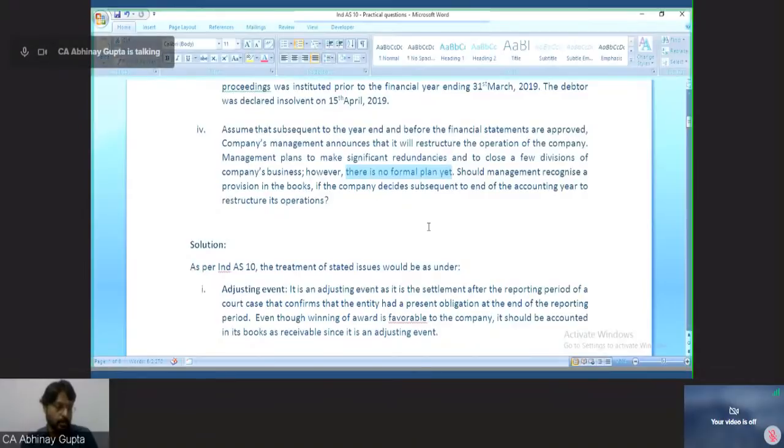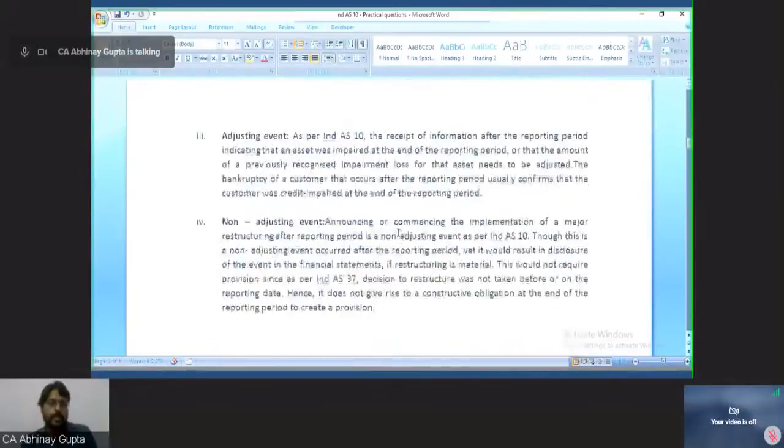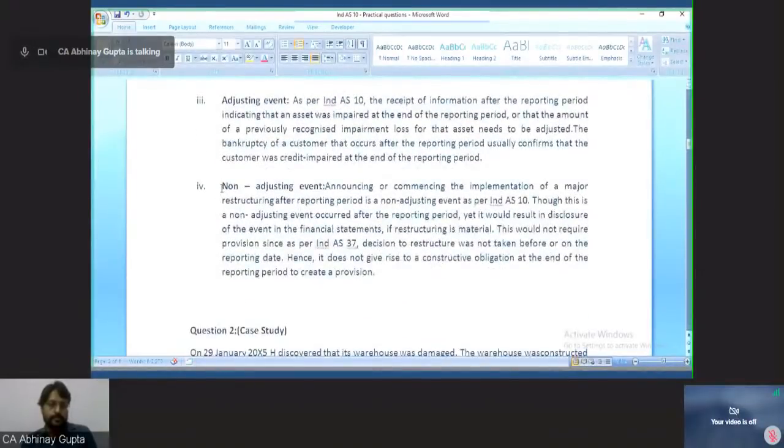Okay, let's discuss the solution. Again, one more reply, non-adjusting. So this is a non-adjusting event. Why? Announcing or commencing the implementation of a major restructuring after the reporting period is a non-adjusting event as per Ind AS 10.